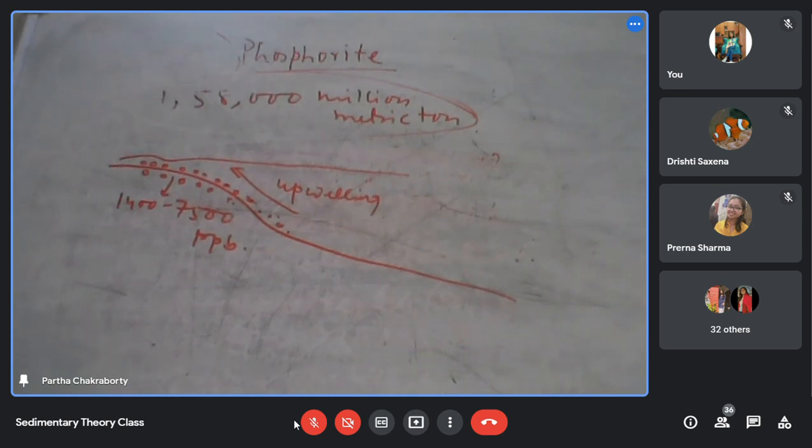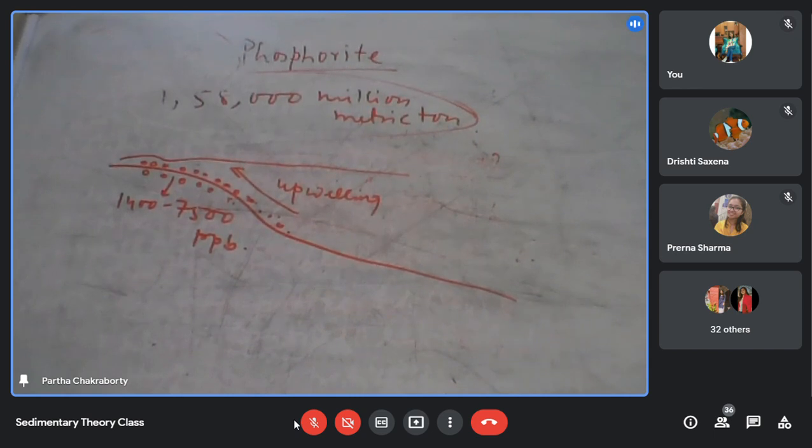that if you see the distribution of the phosphorite, I am talking about the modern phosphorite, the distribution is mostly in the west coast of the continent.